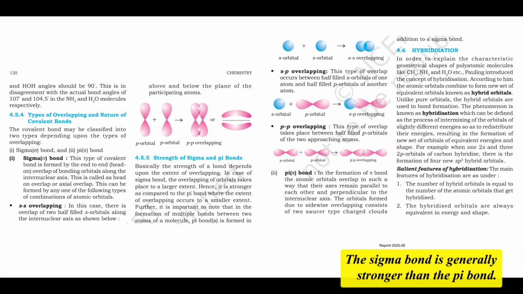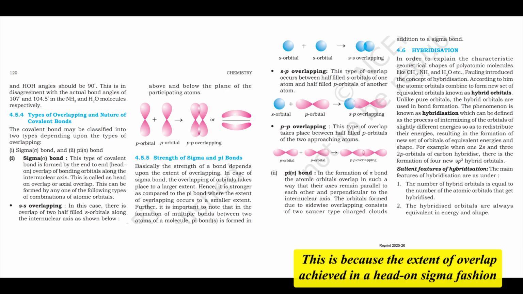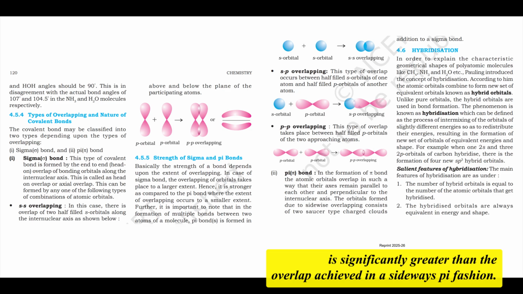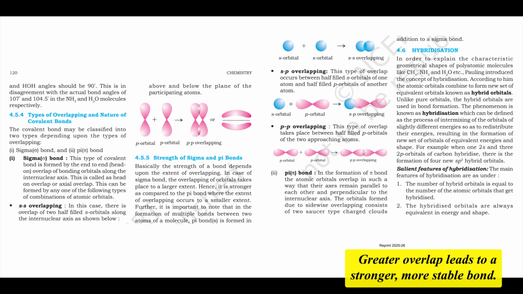Which one is stronger? The sigma bond is generally stronger than the pi bond. This is because the extent of overlap achieved in a head-on sigma fashion is significantly greater than the overlap achieved in a sidewise pi fashion. Greater overlap leads to a stronger, more stable bond.